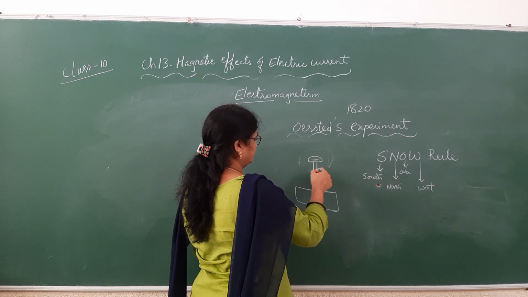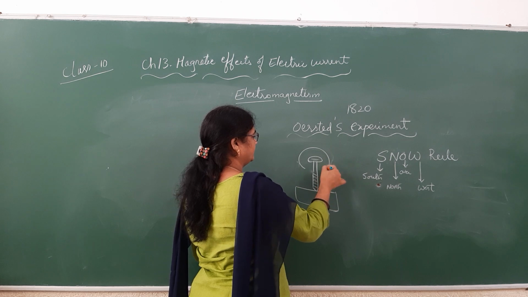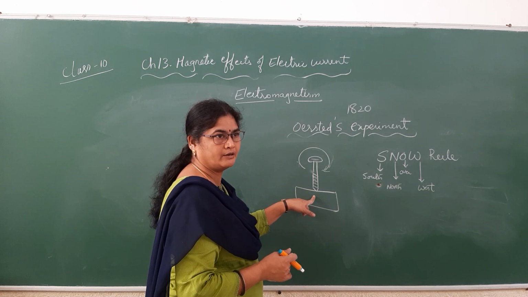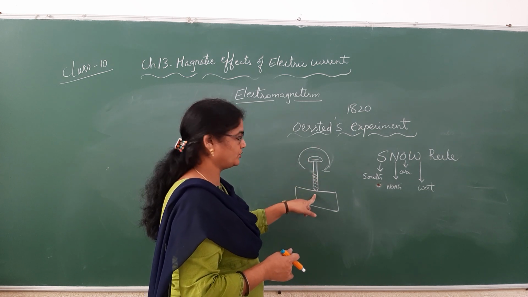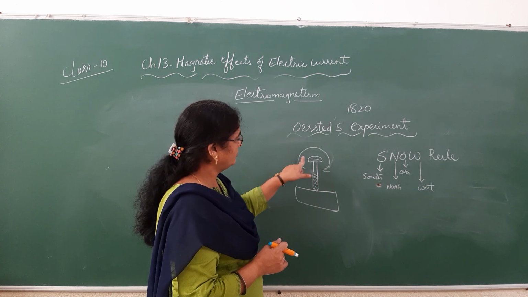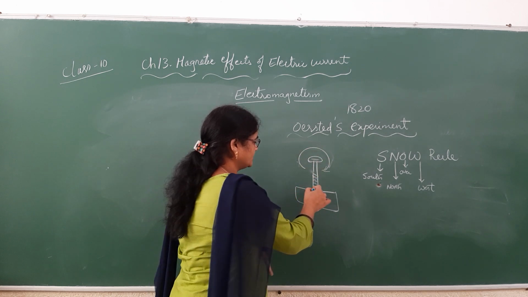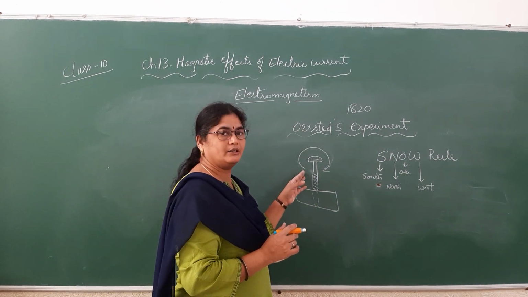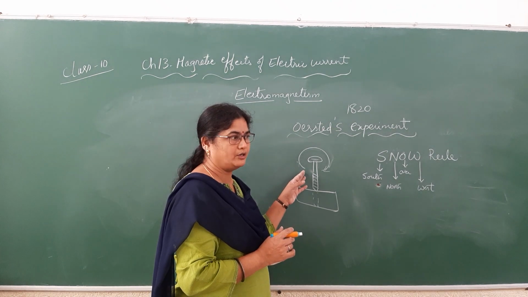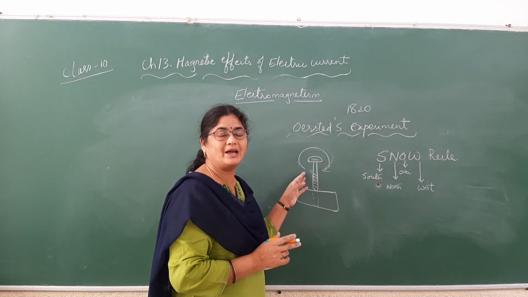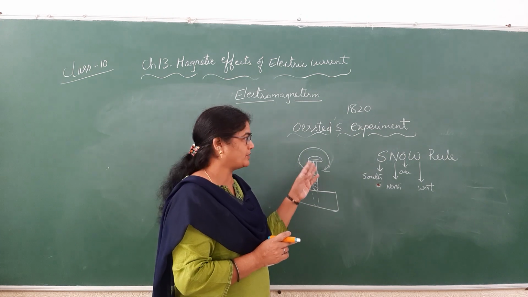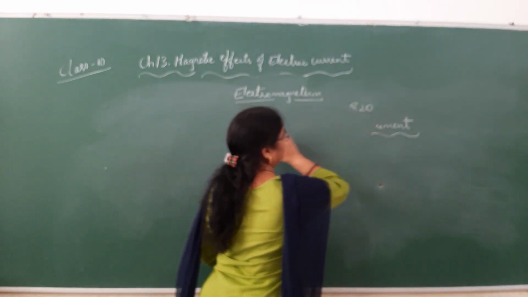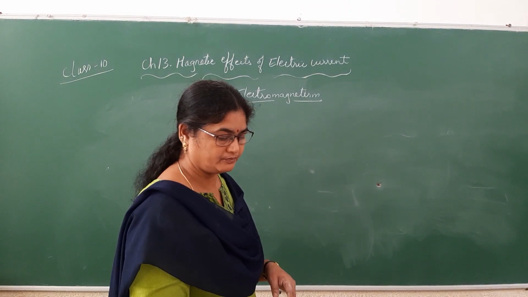So for example, I gave the threadings like this, so it will be this way around. Whenever you are fixing this screw in the wood log, you are rotating this way, so the screw will advance in the wood log like this. So this can be remembered very easily to understand in which direction the magnetic field is developed whenever current is passed through a wire, a long straight wire.